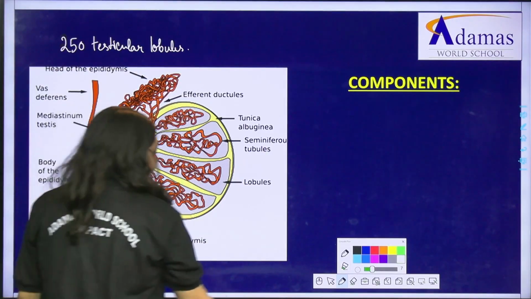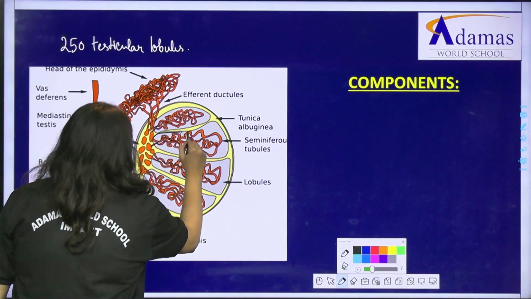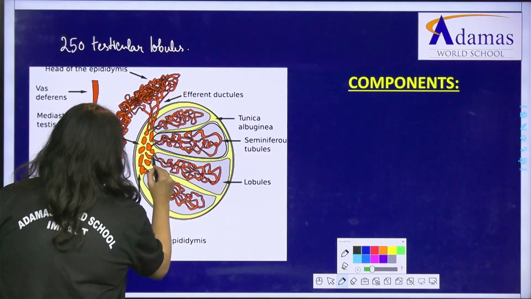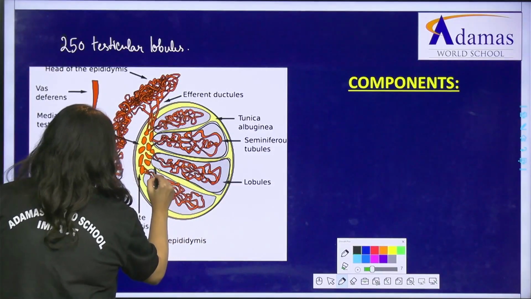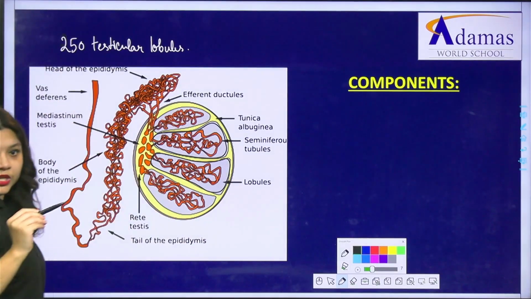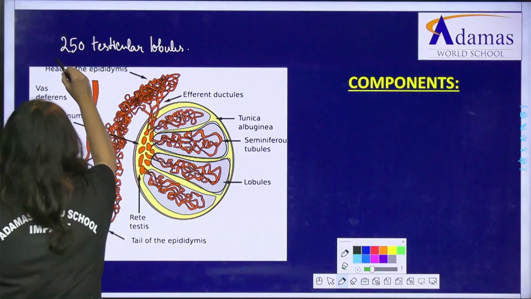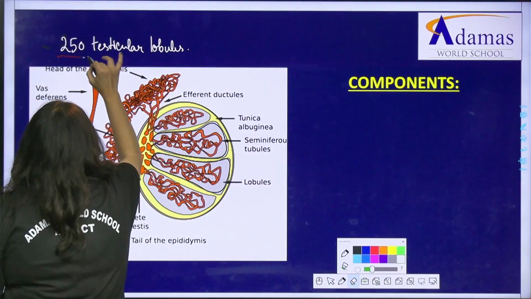Okay? So what I mean when I say 250 testicular lobules, what you can see individually, say this section here, again this section here, these are all individual testicular lobules. Fine. So each testis has approximately 250 testicular lobules.